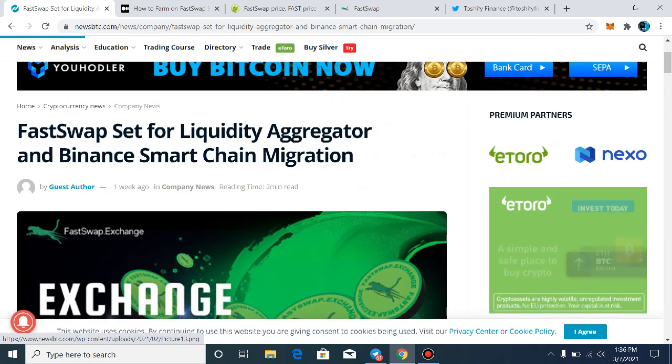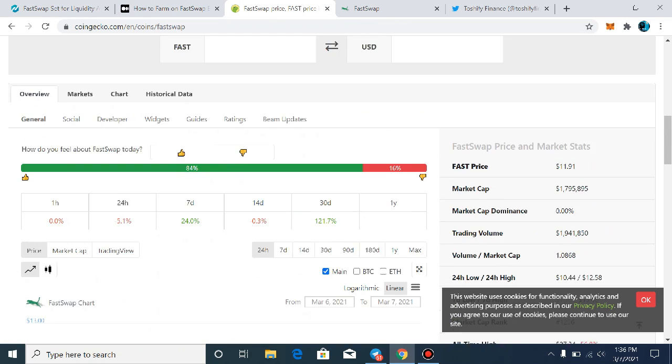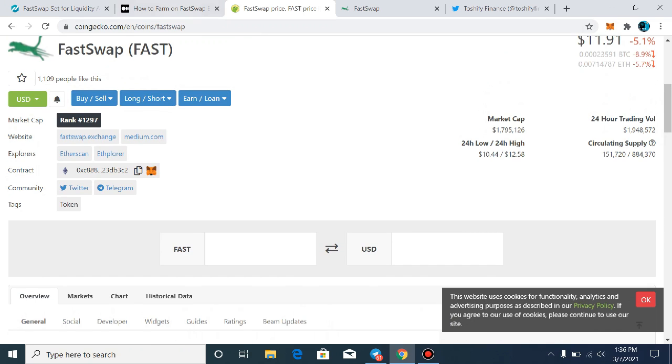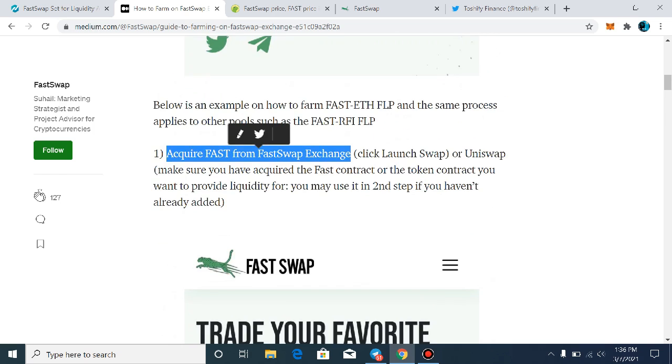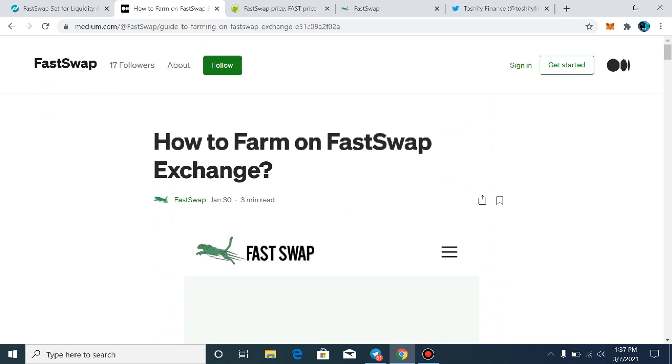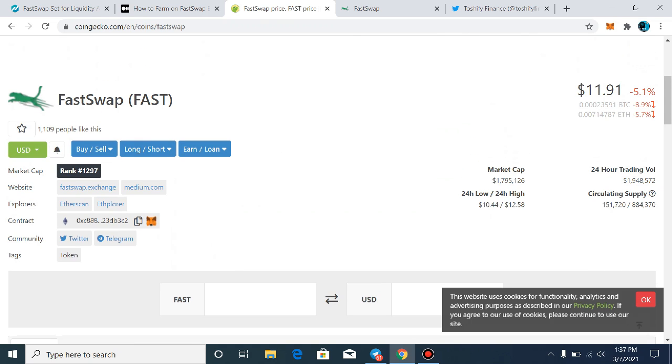Overall this project will be huge in the future, and if you hold the Fast token right now and start farming on the FastSwap exchange, you will definitely make a good amount of money. As per my own idea about the price of this token, because the entire supply is very low, the price will definitely increase, and it will go above $100 very soon. What do you think? Do let me know in the comment section.